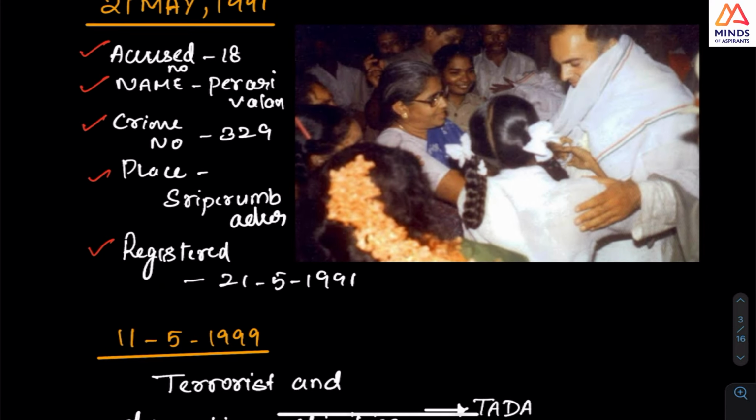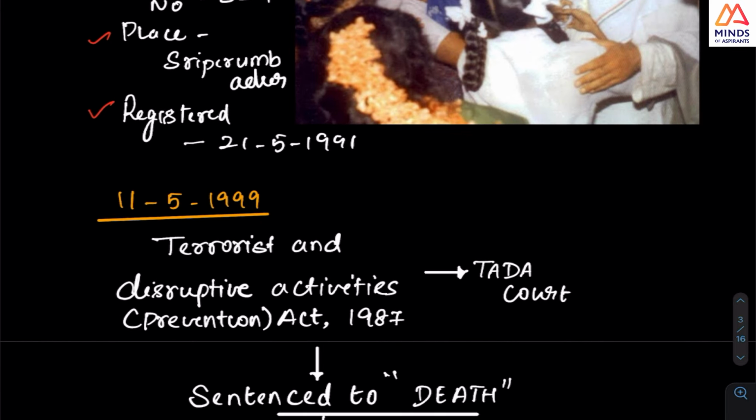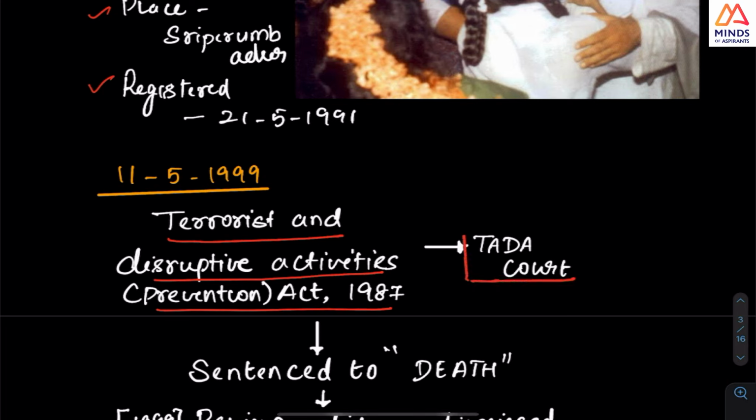What we have to know is that there are many acts under which the trial went on, but this one was under TADA, the Terrorist and Disruptive Activities Prevention Act.